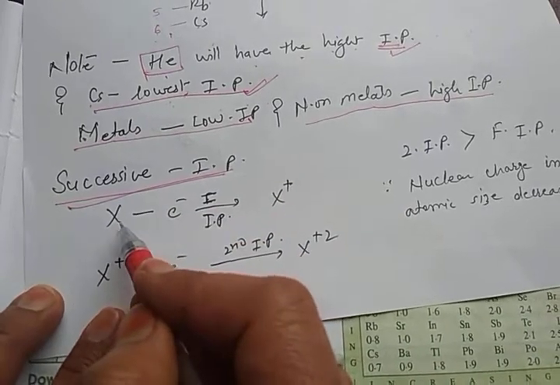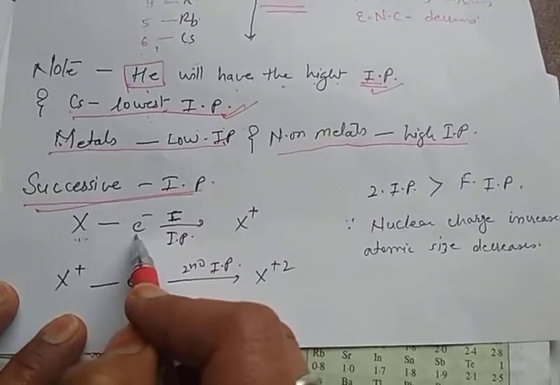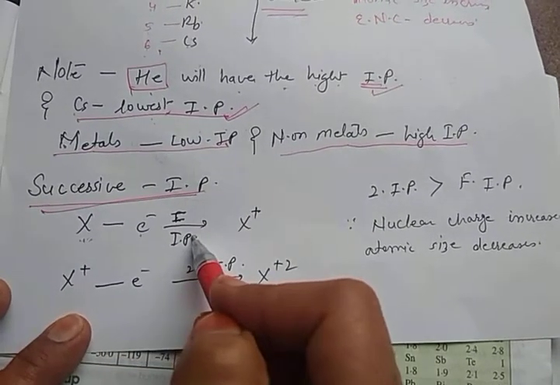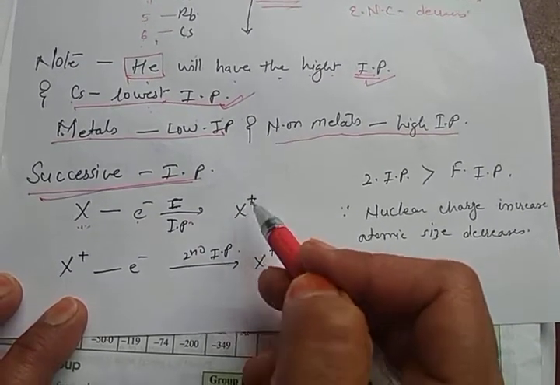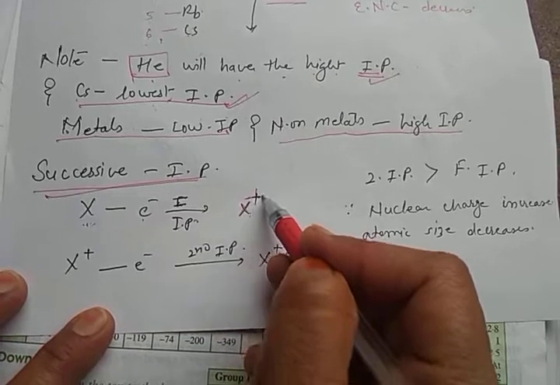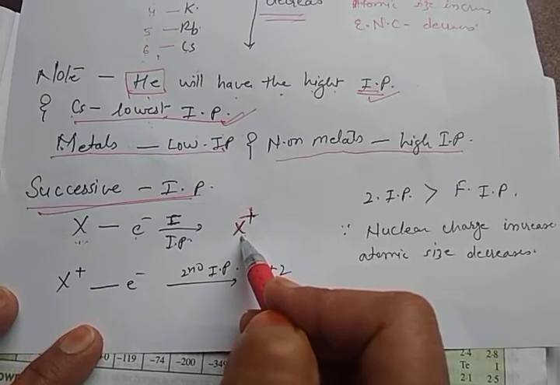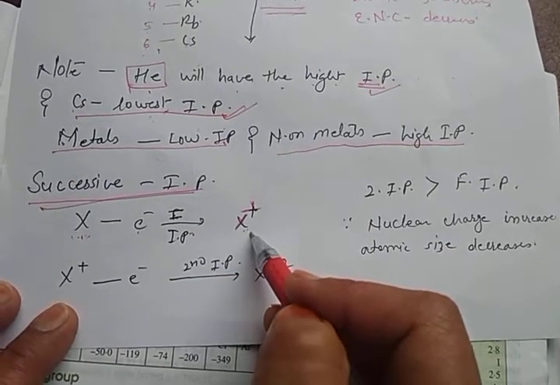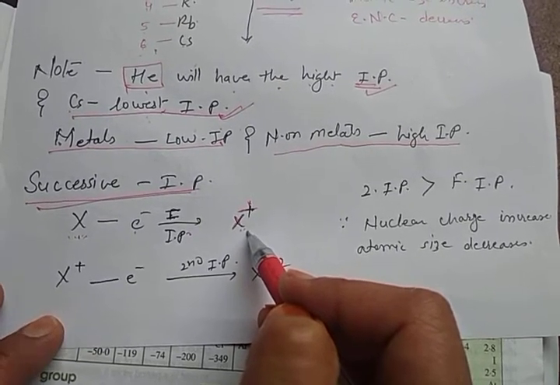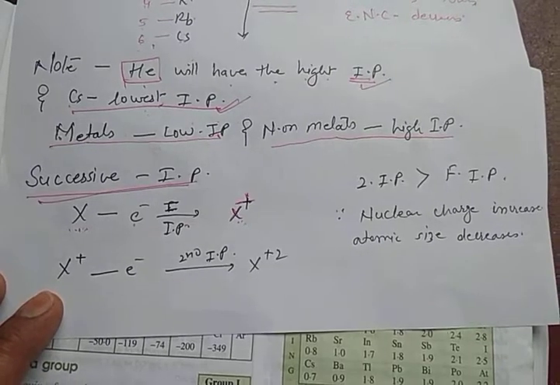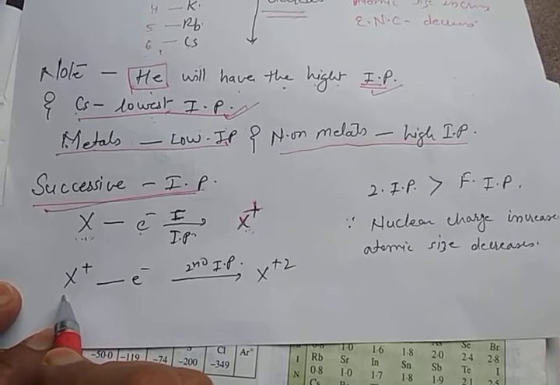Let's consider this. X is an atom of any element. It donates one electron due to the application of some amount of energy, so that it converts into a cation, say X plus. Now this X plus, as cations always have a smaller atomic size compared with the parent atom, and the number of protons remains the same in the cation, the number of protons is more compared with the number of electrons. So the nuclear charge is more in the case of the cation.